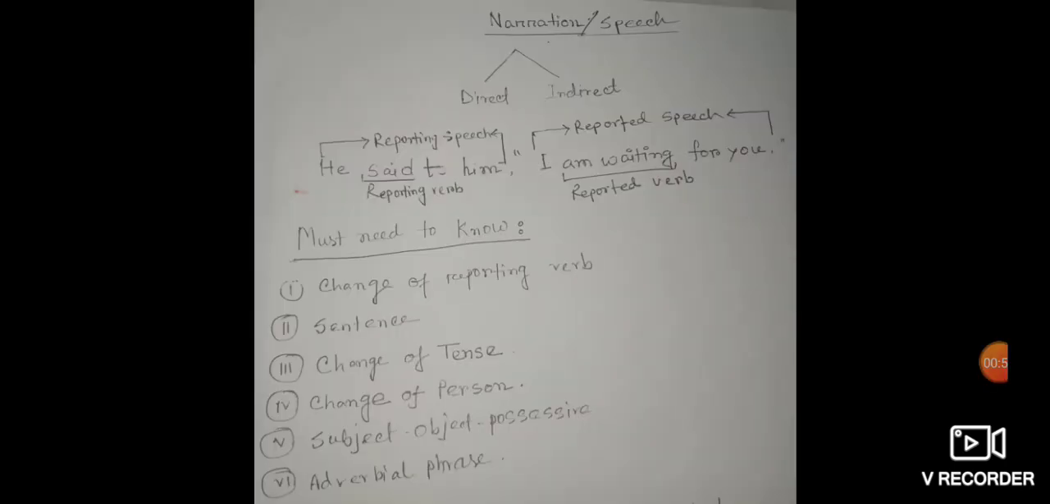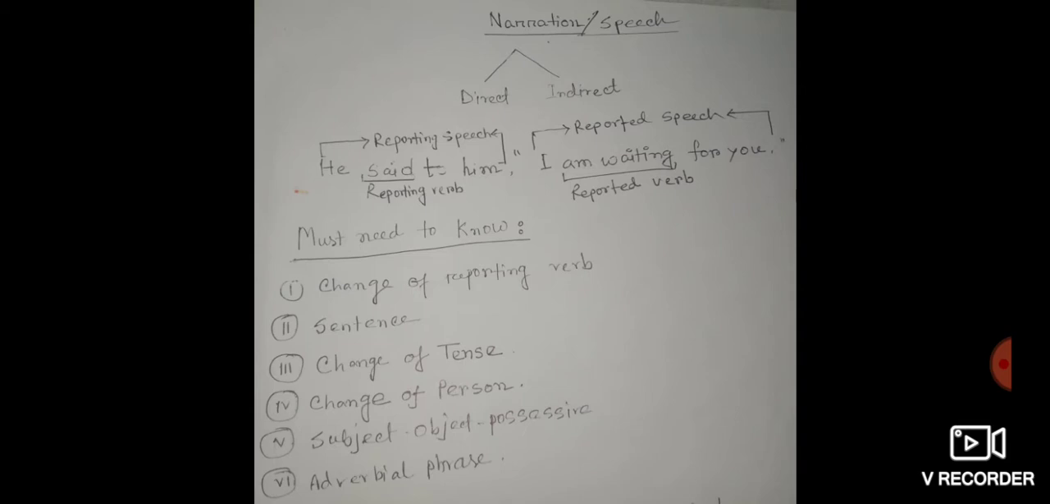Now I am repeating the definition again. The words of a speaker is narration. And what about direct speech and indirect speech? The exact words of a speaker is called direct speech, and the speech that a listener imitates from the speaker is indirect speech. Here you are seeing an example. He said to him, I am waiting for you.